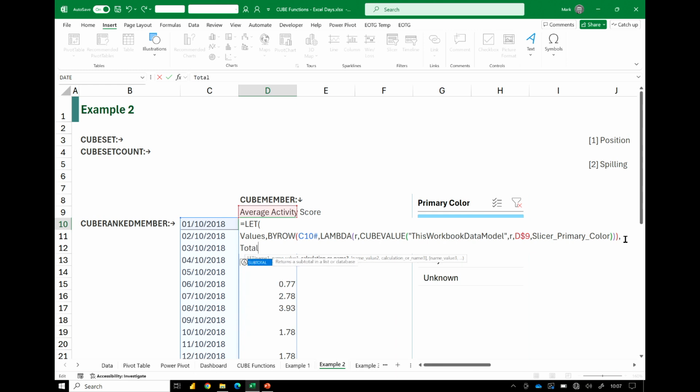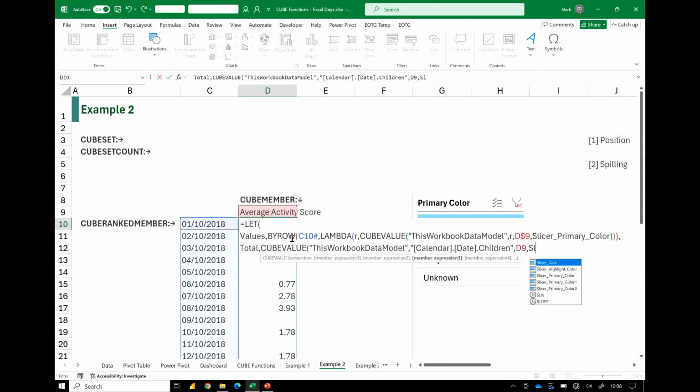Let's create a variable called total, and we're going to use our cube value to this workbook data model. And what do we want to reference? Well, because this is a total, we want everything from our calendar. So calendar, date, children. We want to connect that to our KPI measure.